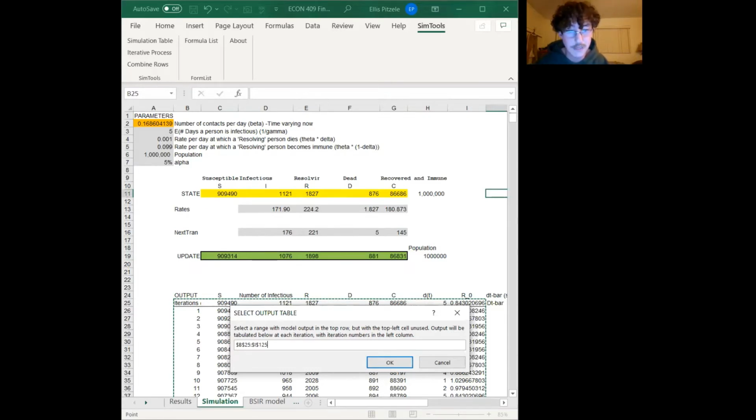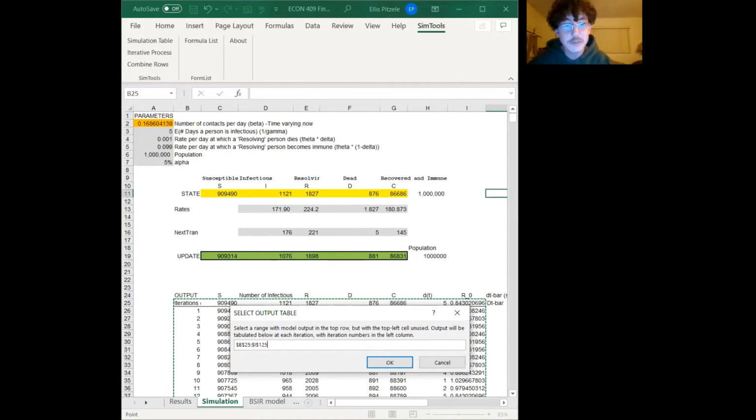The main equations are beta of t, which is the contact rate of the virus relative to the location. This includes a constant value a that tracks and specifies our simulation based on the R naught today from the data set. This constant value is important for focusing our simulation on Paris, France. D bar t is the expected number of resolving people dying every day. It is made up of the rate per day at which a resolving person dies multiplied by the number of resolving cases. The effective reproductive rate is the average number of secondary cases per infectious case. Once we've started our simulation process, when R of E is less than 1, we've reached herd immunity.